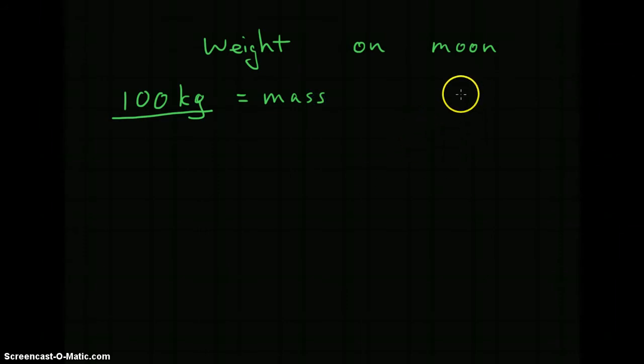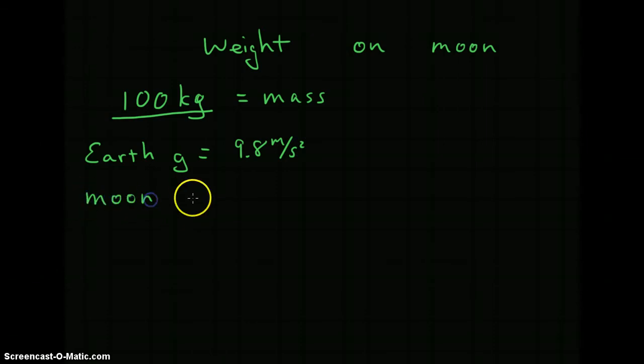And Earth's force of gravity, Earth gravity, is equal to 9.8 meters per second squared. On the moon, g, put that in parentheses I guess, is equal to 1.6 meters per second squared.